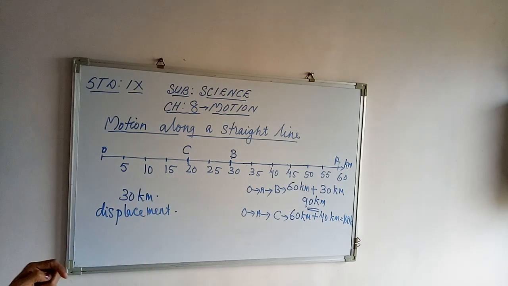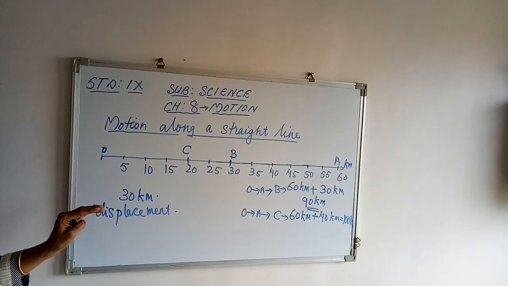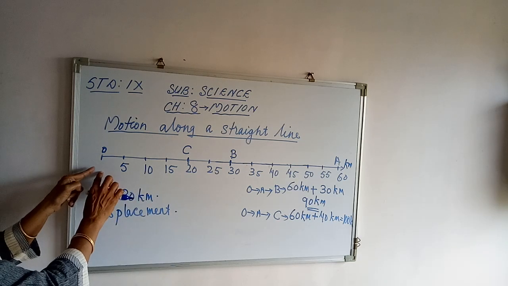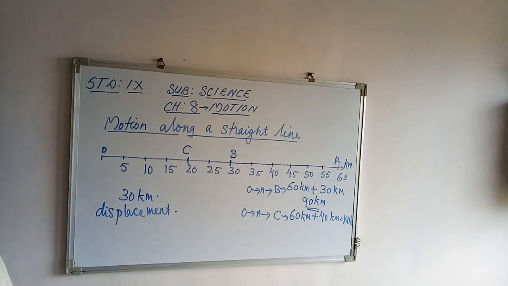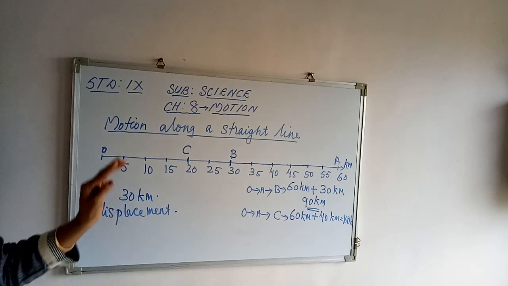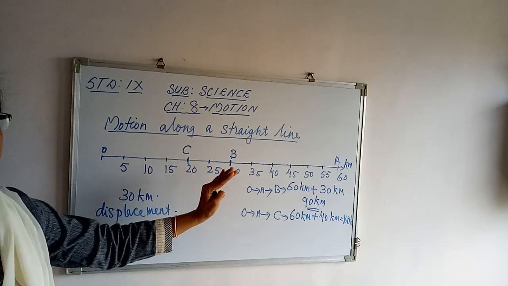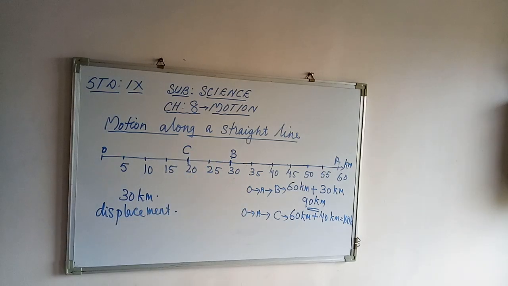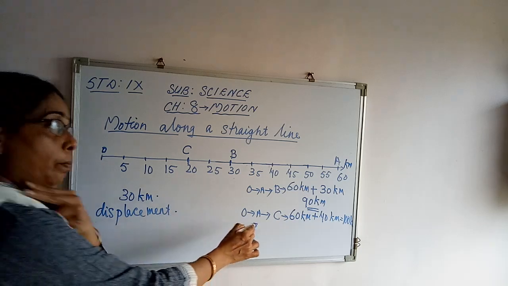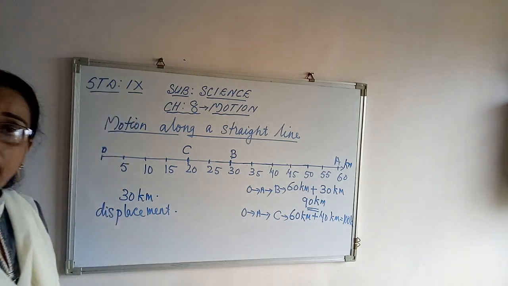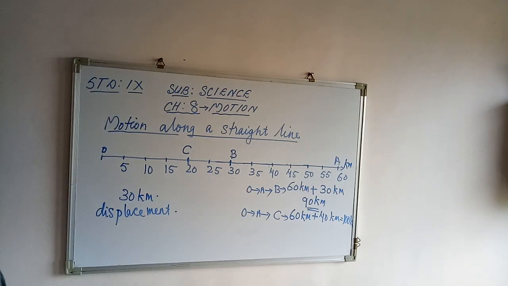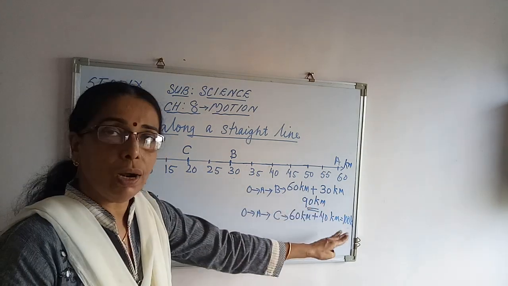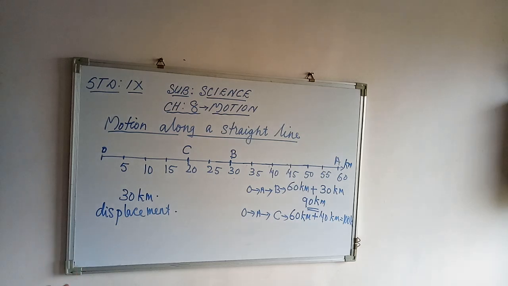Displacement we can find out by taking the difference between the initial and the final position. And distance means how much length is covered, the total path covered. For measuring the distance, we need only the numerical value, only the magnitude, how much, that is 90 kilometers or 100 kilometers.